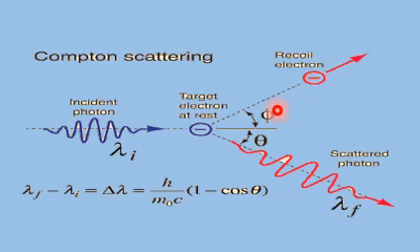So there is some shift of wavelength, or some change in wavelength. This lambda f minus lambda i is basically delta lambda, the change in the wavelength. It is also known as the Compton shift. After derivation we will observe this formula, h upon m naught c times (1 minus cos theta), and this whole scenario is based upon the variation of this angle theta.